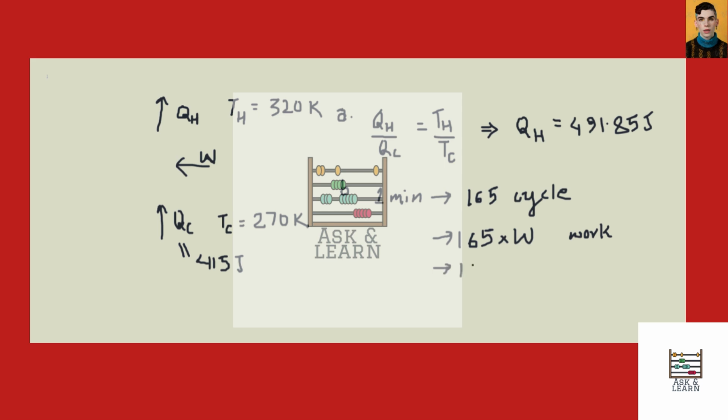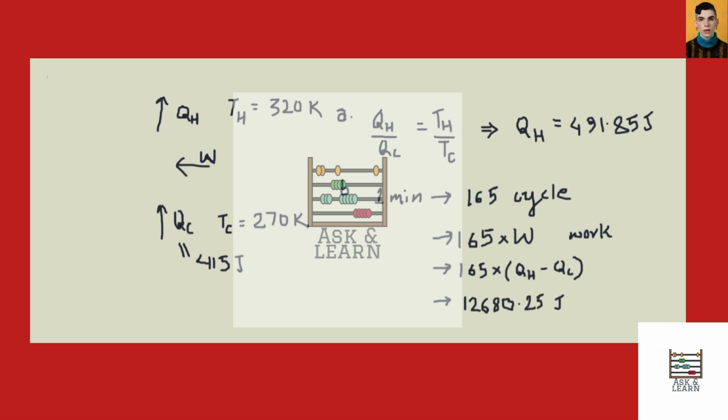So what is W here? W is obviously, QH is the sum of QC and W, so W is QH minus QC. If you substitute the values of QH and QC, we get 12,680.25 joules.